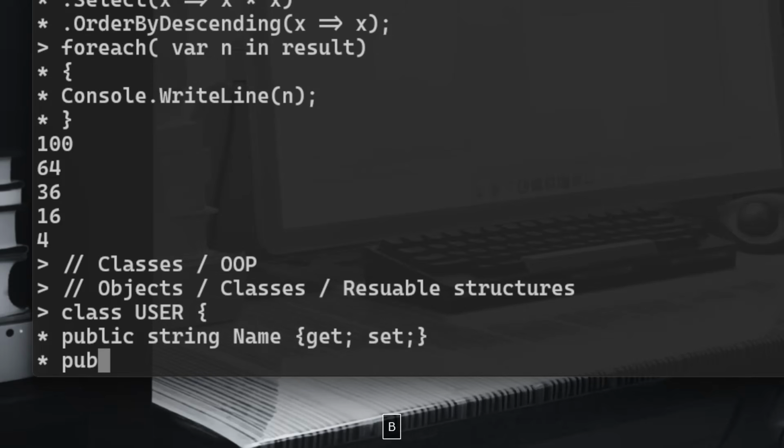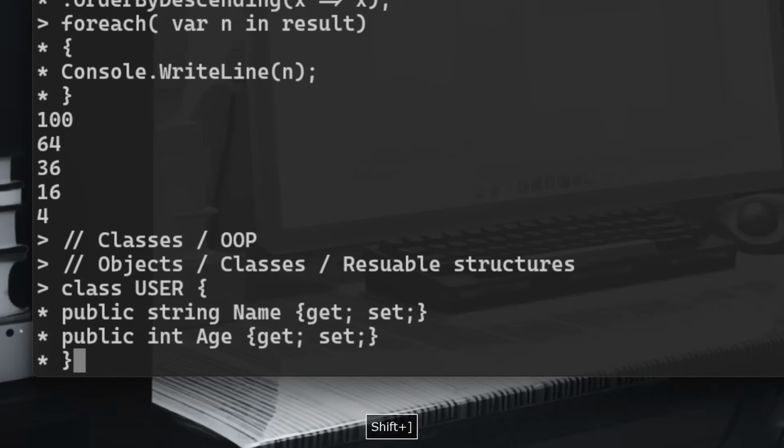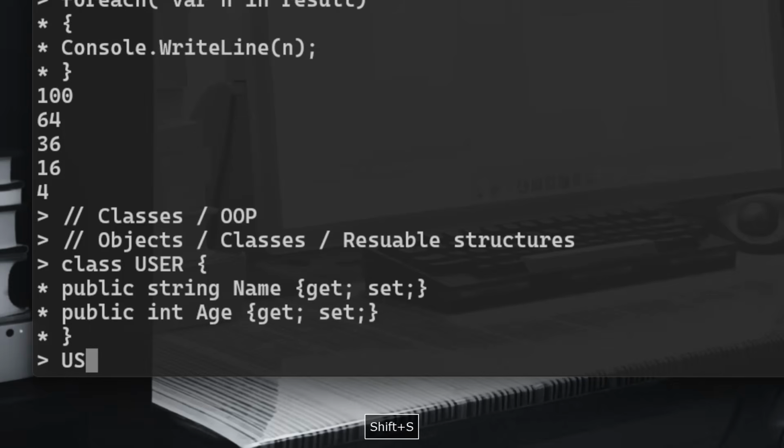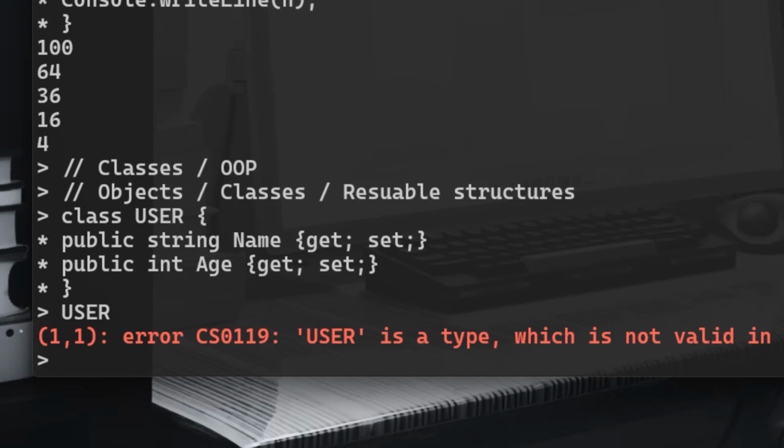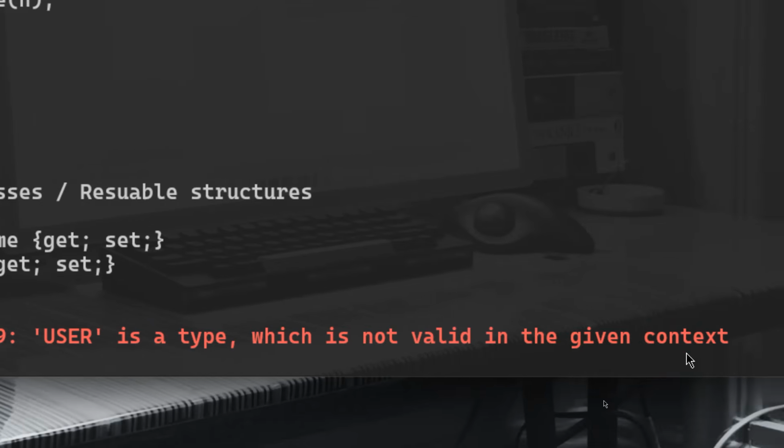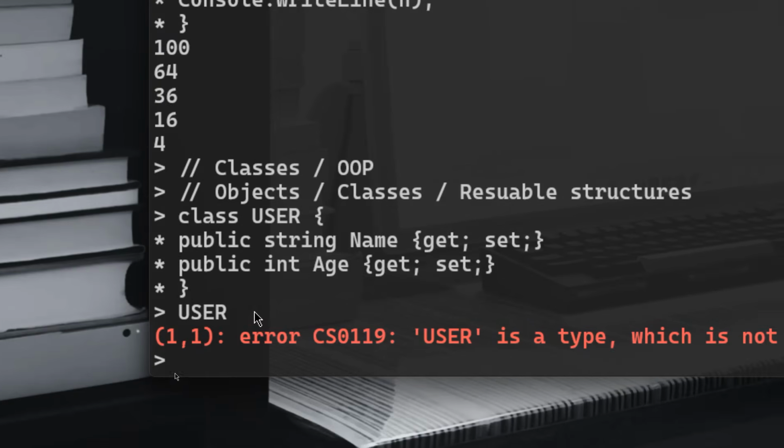Okay, that is pretty clear. Also, we can have public int age, that's also going to have get and set. All right, and that's pretty much it. This is our user. Of course, if you type user like that, it's going to tell you user is a type which is not valid in the given context. You cannot just type user. We need to instantiate objects from that user, from that blueprint, from that class.